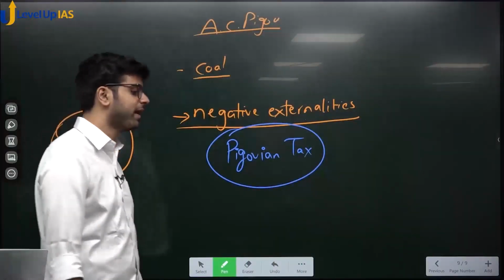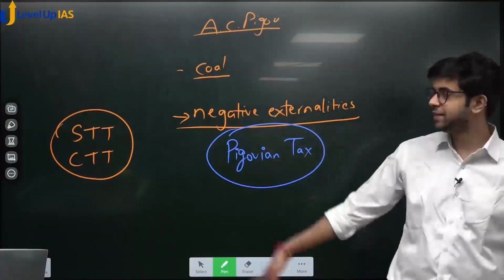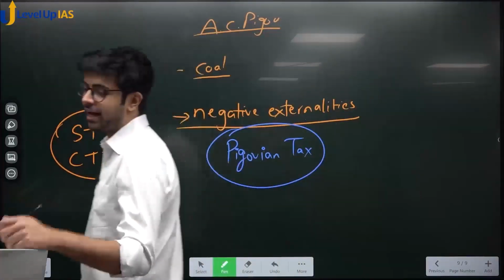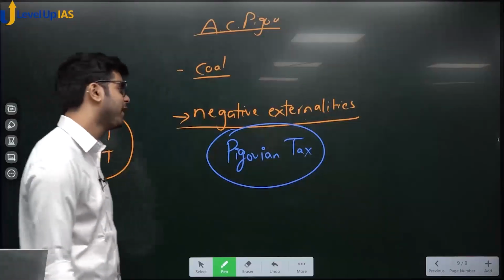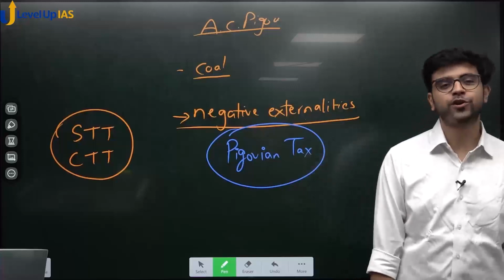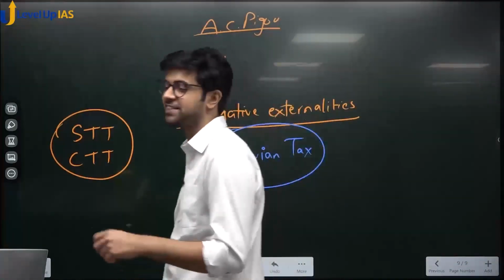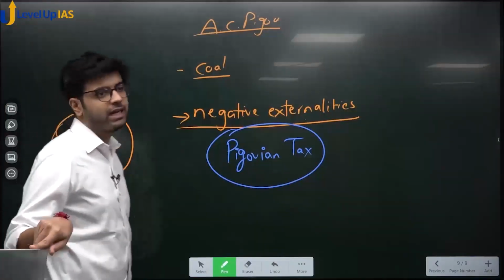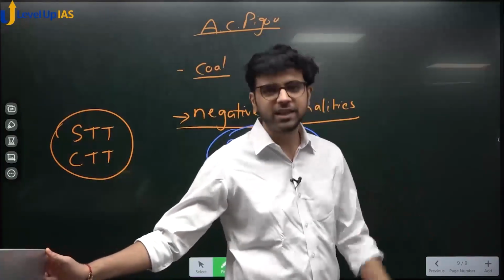Then I will give you a trick question for homework when we cover the markets chapter. The question is whether this is a direct tax or an indirect tax. That is the biggest question. If you justify, I will be very happy. If you Google it, you will find 5 websites telling it's a direct tax, 5 telling it is an indirect tax. That is why it's a very tricky question. So now we have covered Pigovian tax, Tobin tax, we have covered everything, yes or no?